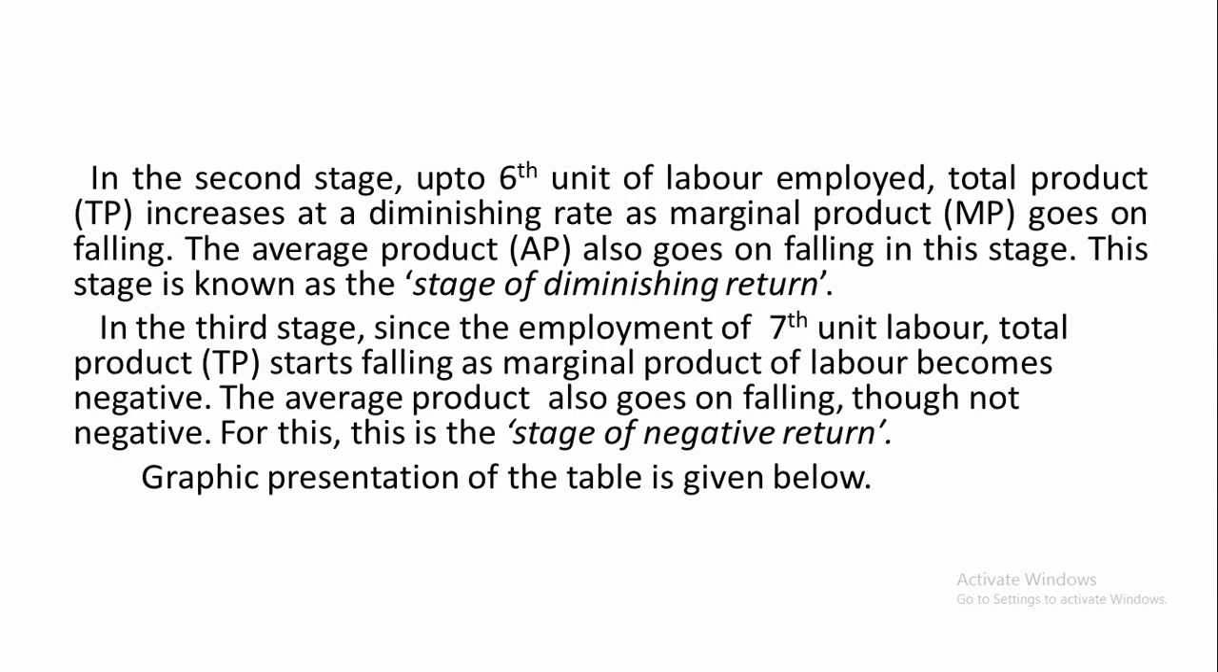In the second stage, up to the 6th unit of labor employed, total product increases at a diminishing rate. Marginal product goes on falling. The average product also goes on falling in this stage. So this stage is known as the stage of diminishing return.